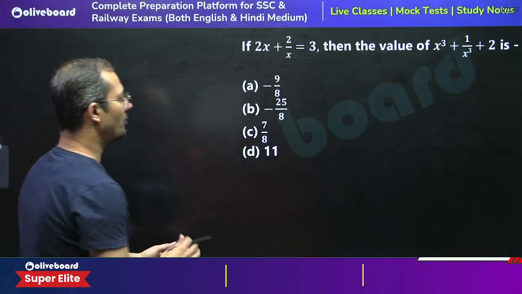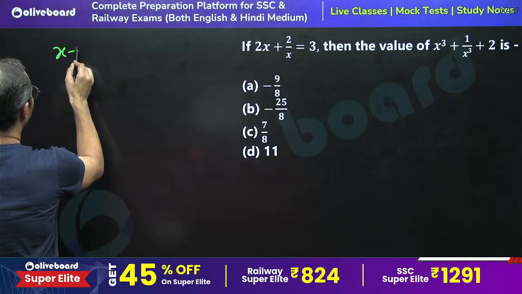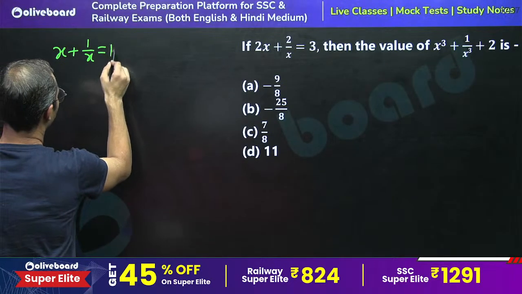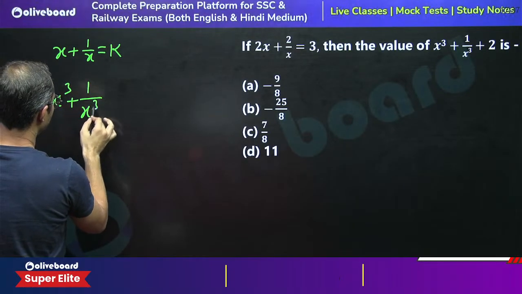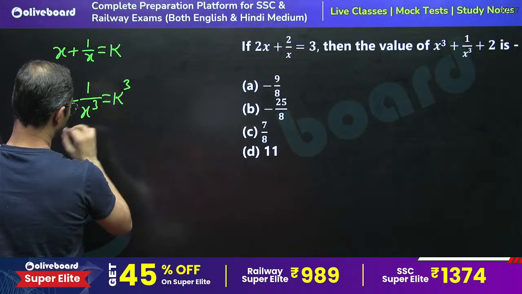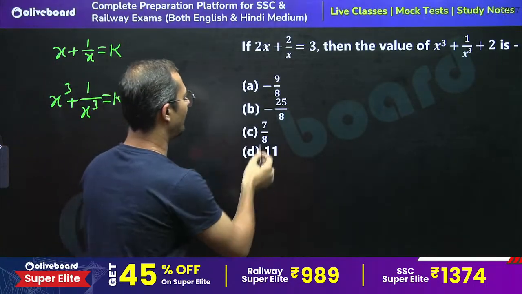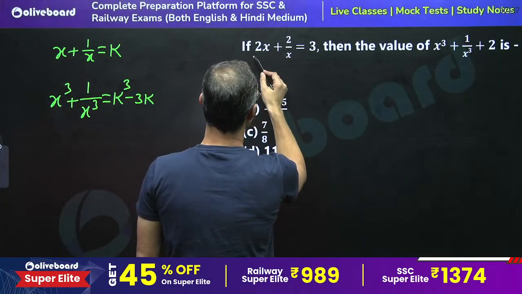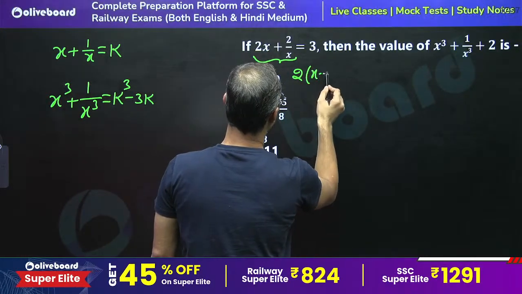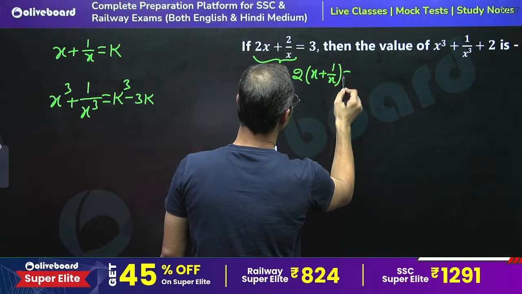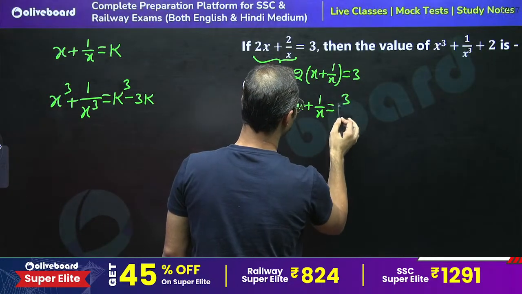To answer this question, we must know one thing. If x plus 1 upon x is equal to k, then x cube plus 1 upon x cube is given by k cube minus 3k. Taking 2 common, 2 bracket x plus 1 upon x is equal to 3, so x plus 1 upon x is equal to 3 by 2.